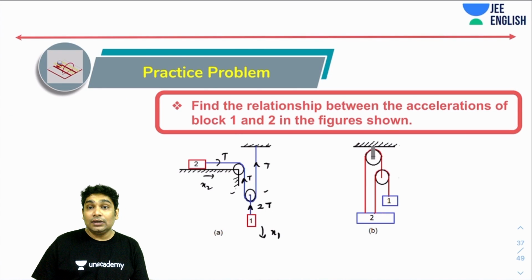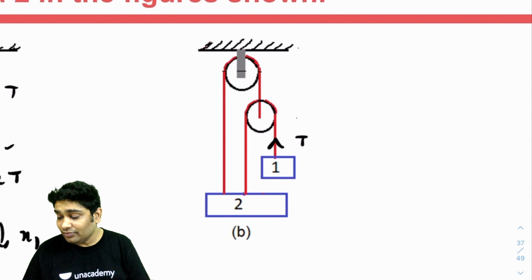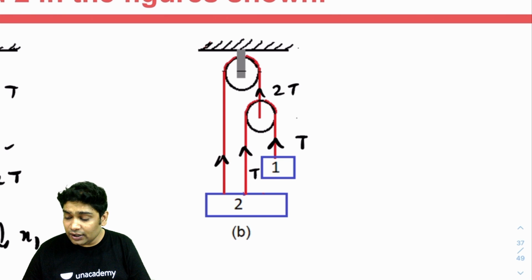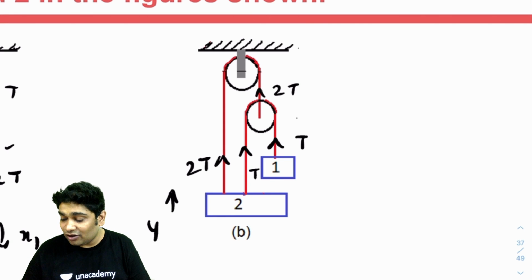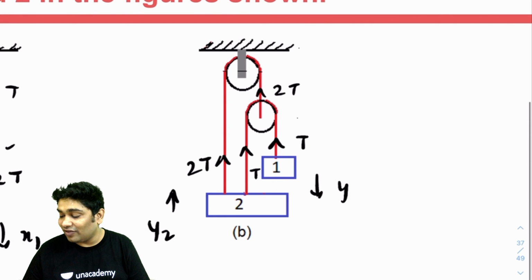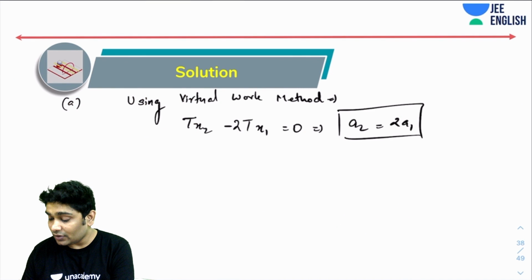Okay. How about for this one? So let's try and quickly get this. So tension T, here tension would be 2T, tension here would be 2T. Let's assume this goes up by y2, this goes down by y1. So again, using virtual work method, what will I say? Let's write part B also.